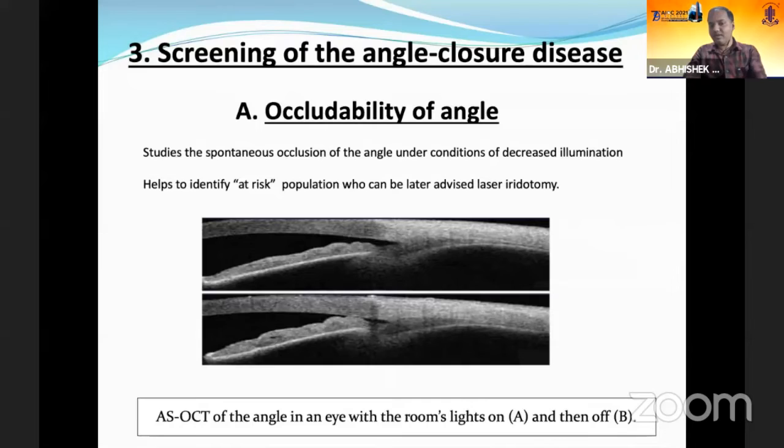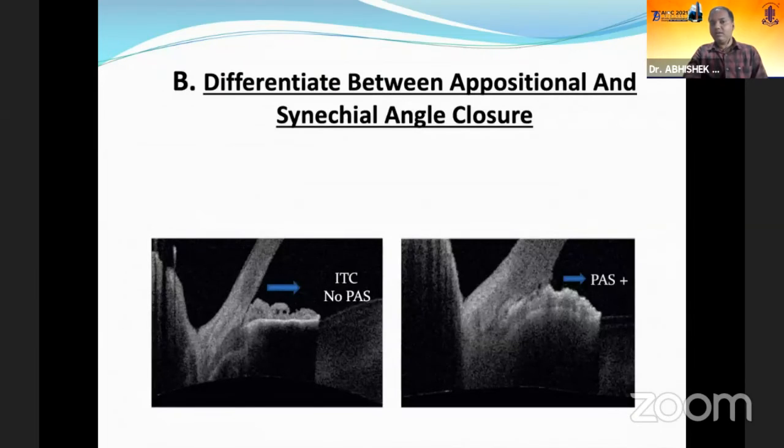You can see the opening of the angle in dark and the closure of the angle in light conditions. It can also help in differentiating between the appositional and the synechial angle closure. You can see here that there is only an iridotrabecular apposition, but no peripheral anterior synechia as such, while the synechial angle closure can easily be seen in this picture.